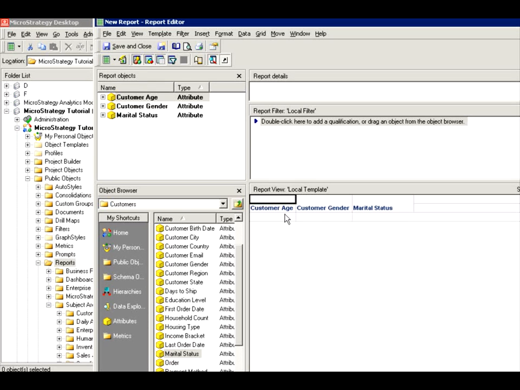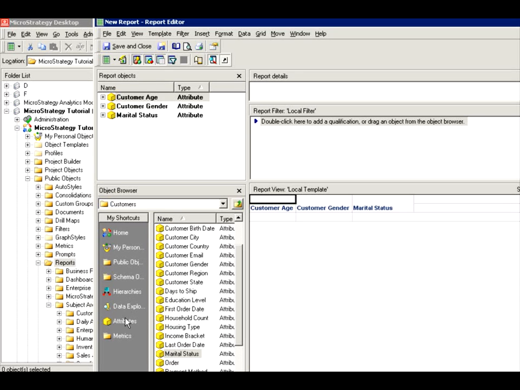Now, these are good attributes, but what we really need to predict is a value in this case. You can also do a prediction on categorical values, like you can predict the age or the gender or status based on some different combination of attributes and metrics.